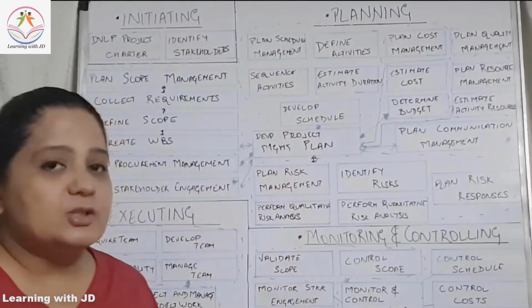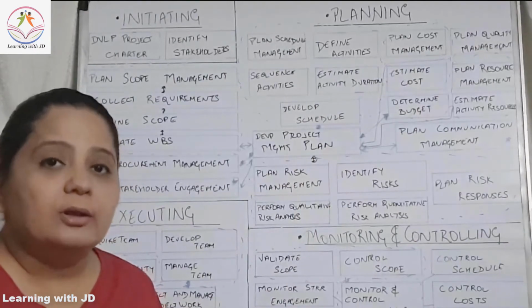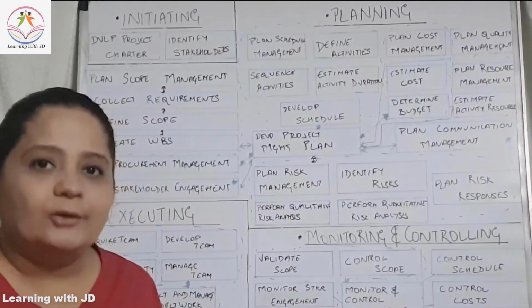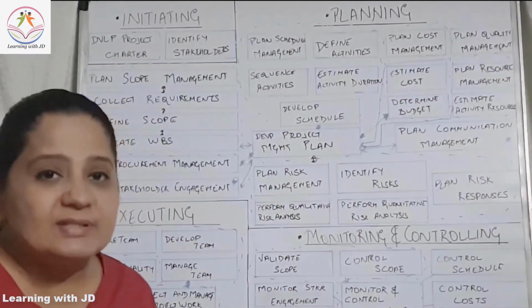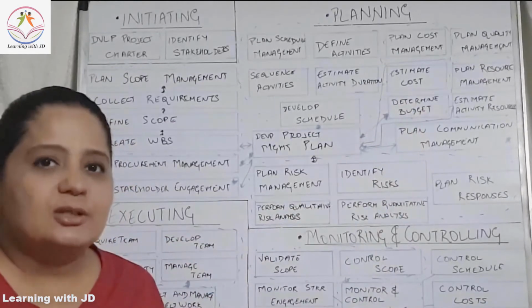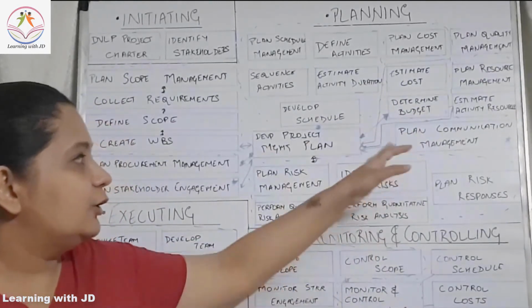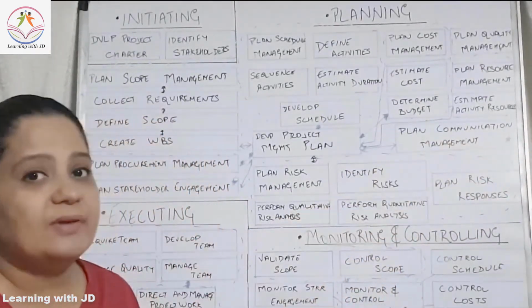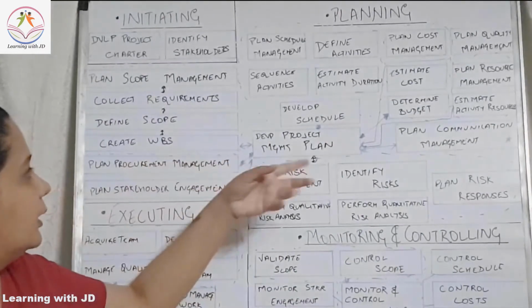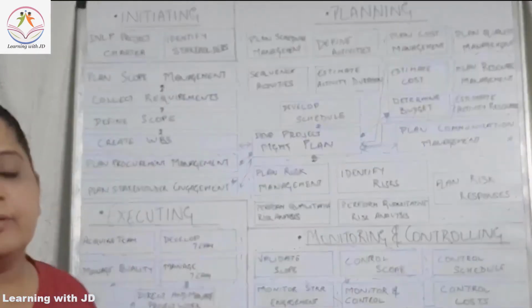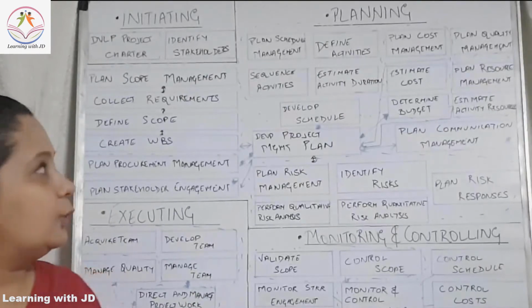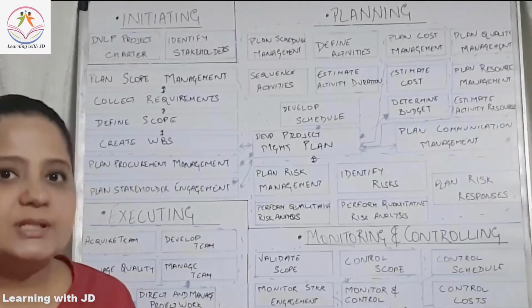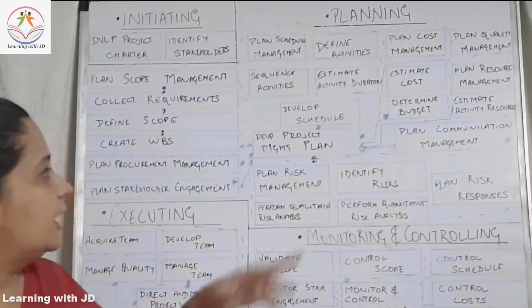And you plan your resource management, and then you are going to also put resources at an activity level. Remember all these activities that you are working on? Now you are going to put the name of the people or whatever physical resource you need for each activity. Now after doing that, you are going to plan your communication. We've put a star here, which means that plan communication is very closely related to stakeholder engagement. Whatever engagement you will have with all the stakeholders that you have identified, plan communication is a very closely and tightly processed group.